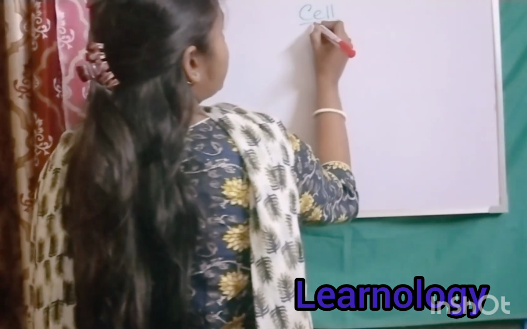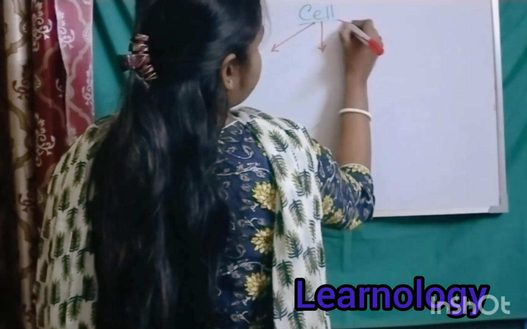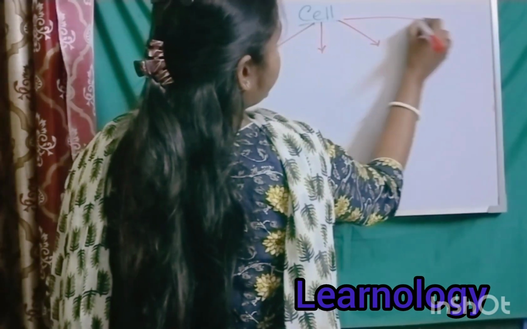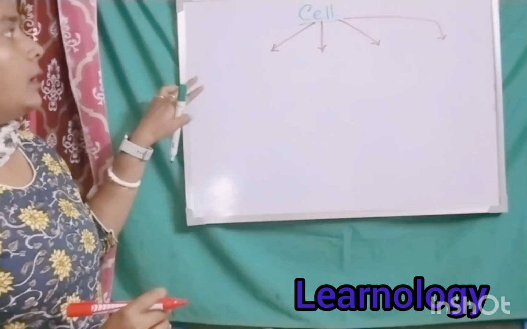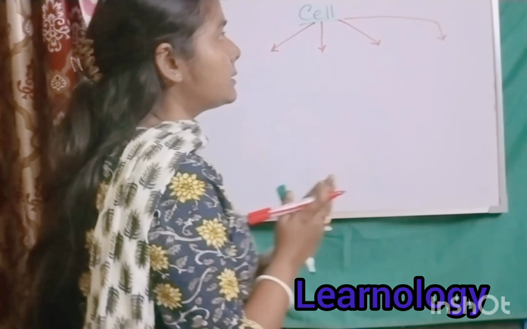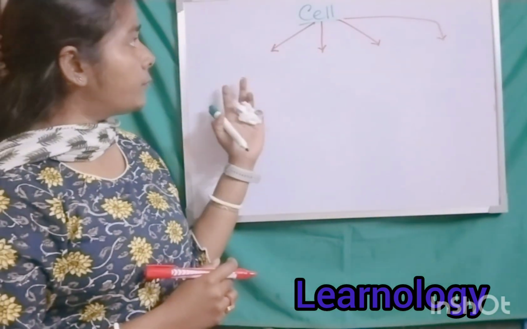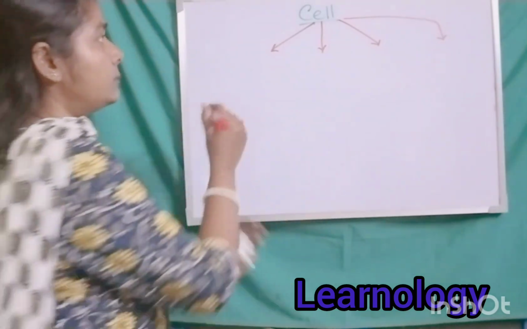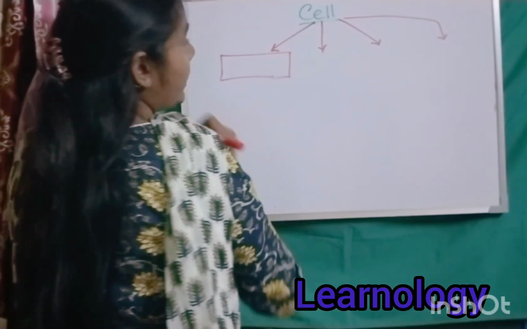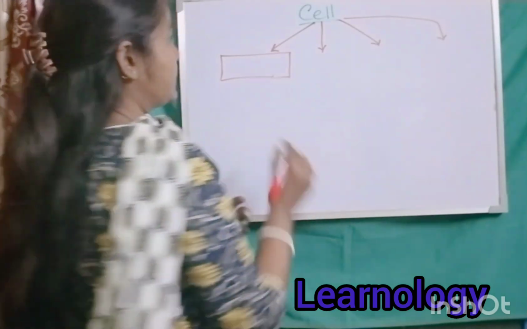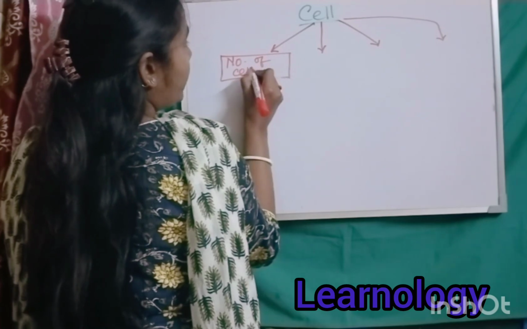Cells can be divided depending on many characteristics. For the basic thing I will describe 4 classifications. The number one classification is according to the number of cells in our body.